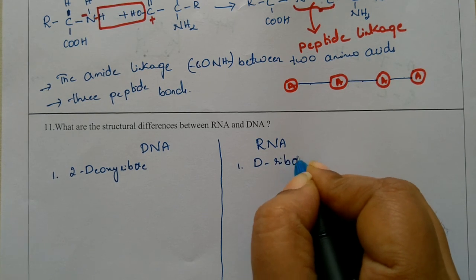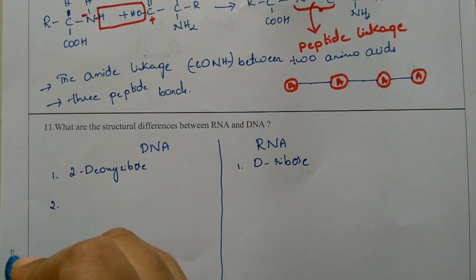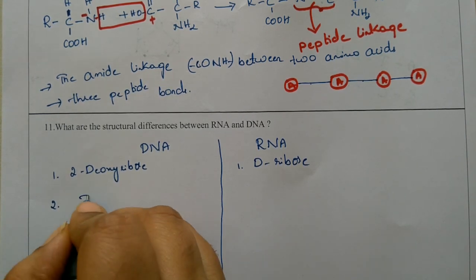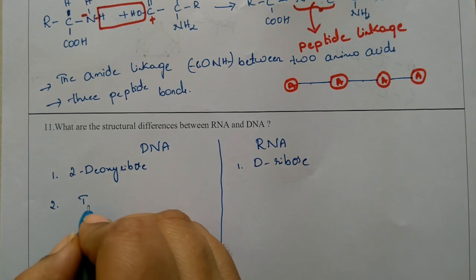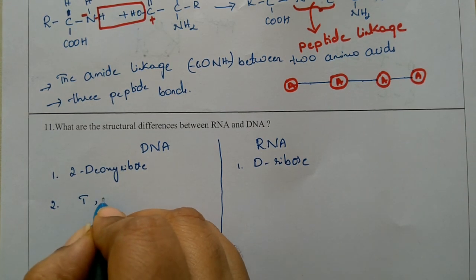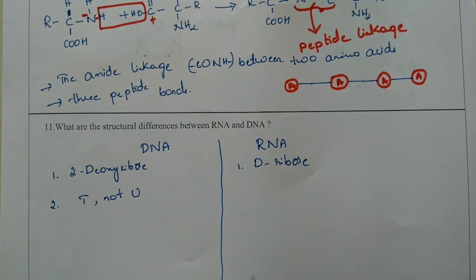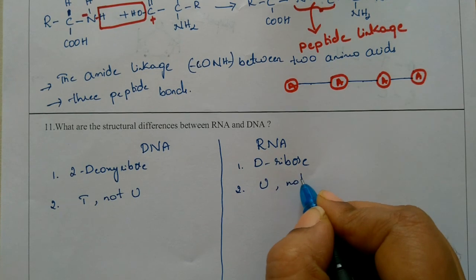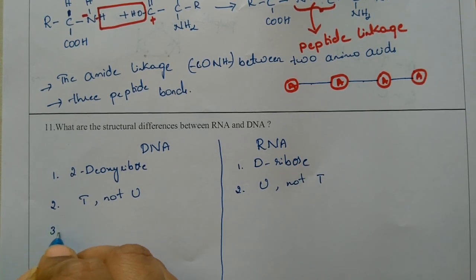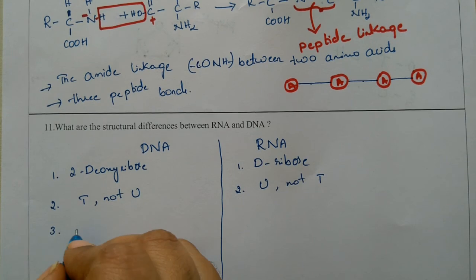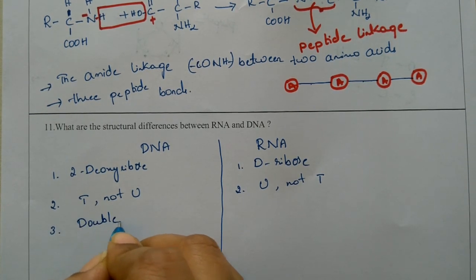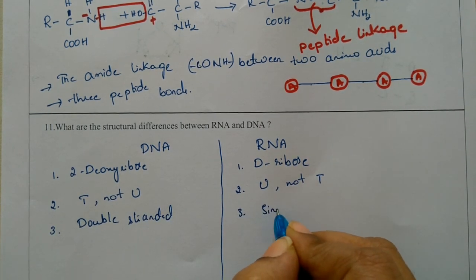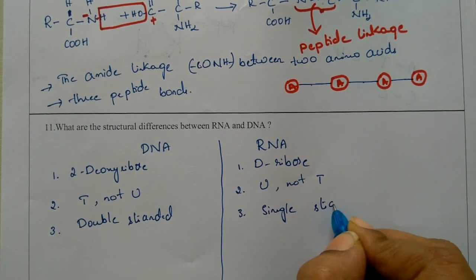DNA contains thymine as the extra base and doesn't contain uracil. RNA contains uracil but not thymine. Likewise, DNA has a double-stranded helical structure, but RNA is a helical structure that is single-stranded.